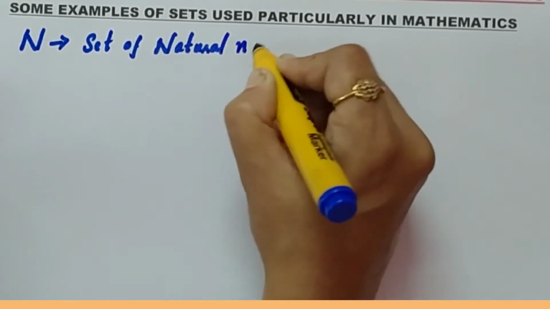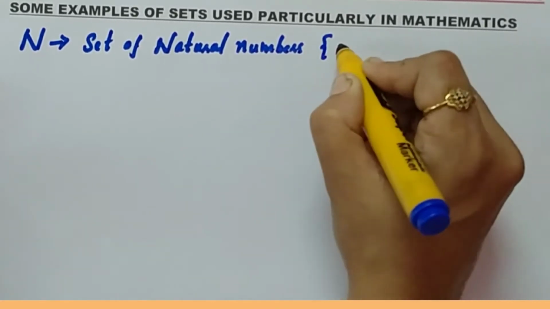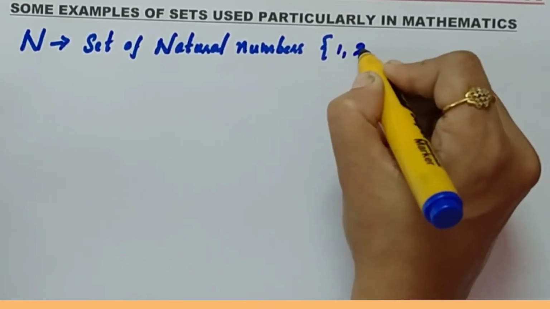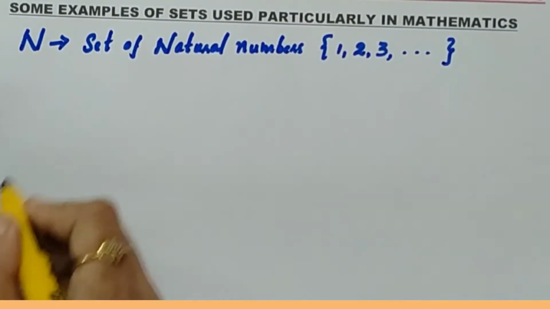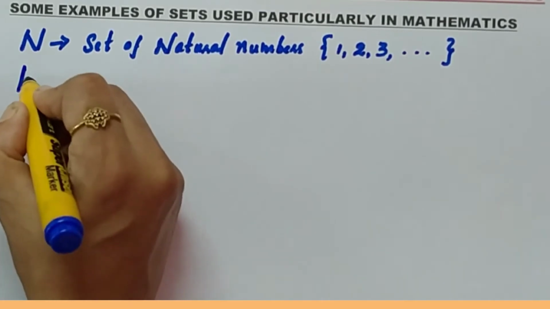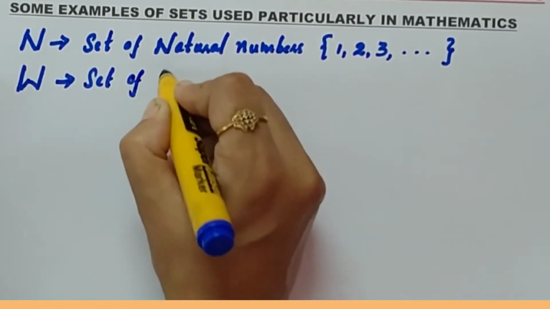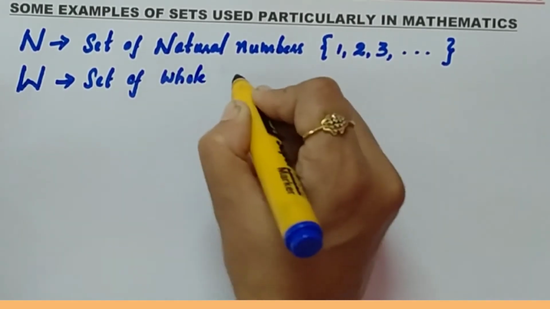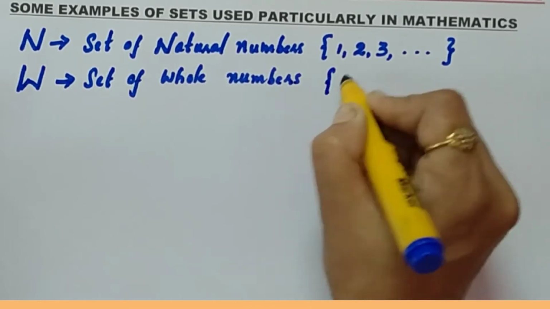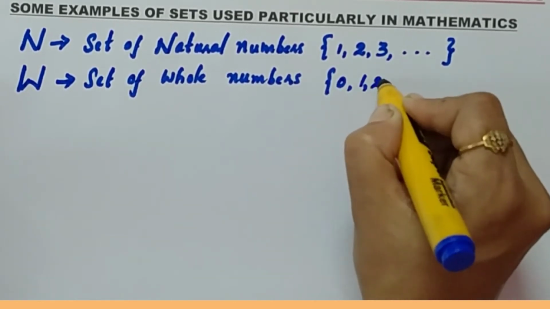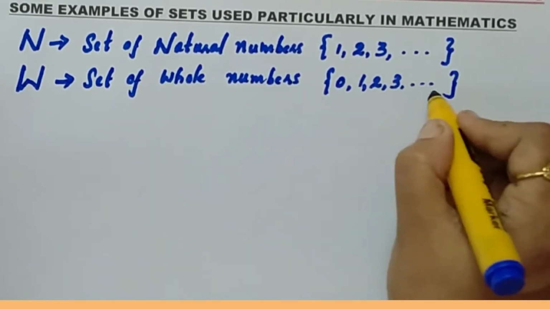Set of natural numbers is represented by capital N, known to you as 1, 2, 3, etc. And the same way, W is the set of whole numbers. The set of whole numbers can be written as 0, 1, 2, 3, etc. All these are elements or members of the set.